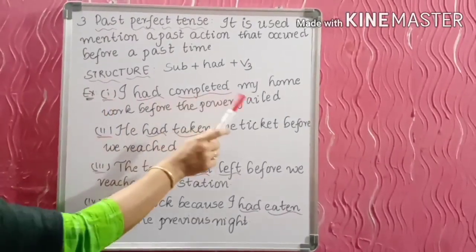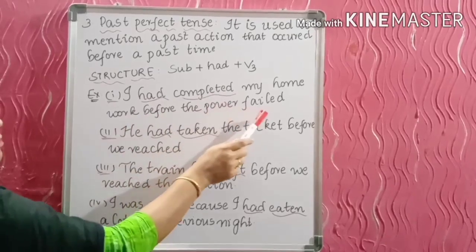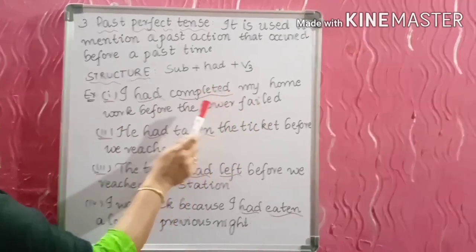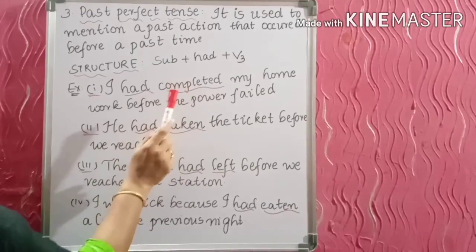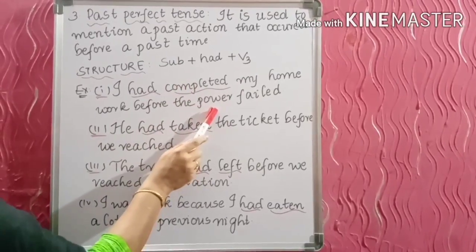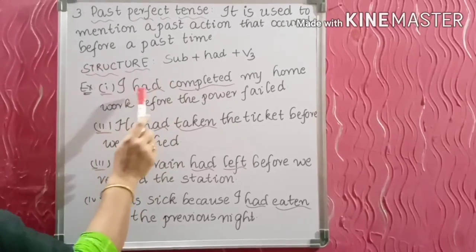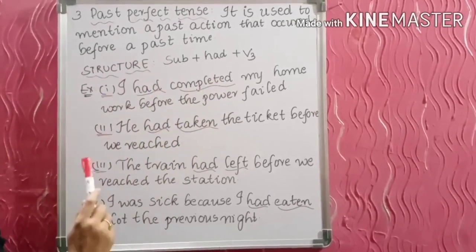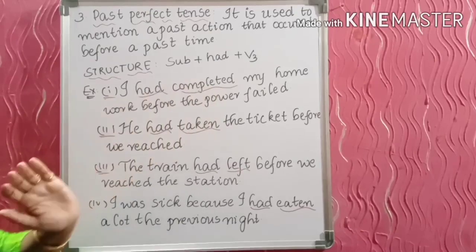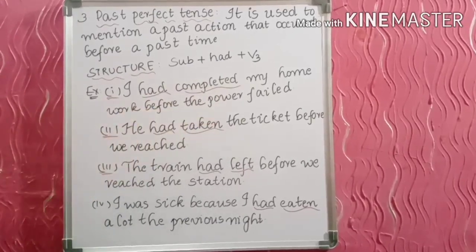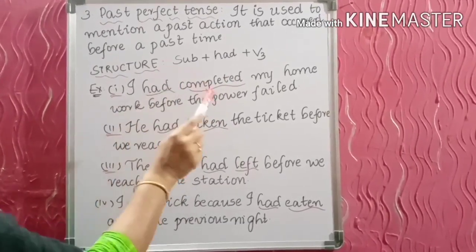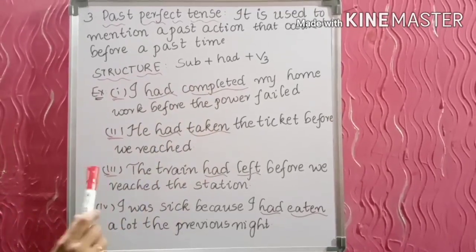I had completed my homework before the power failed. So two things have happened here. First one is the completion of the homework. Second one is the power failure. So the first one is mentioned in the past perfect tense: I had completed my homework. The second one is the power failed. So this one will be the simple past tense. The first one will be in the past perfect tense. The second one will be in the simple past tense.